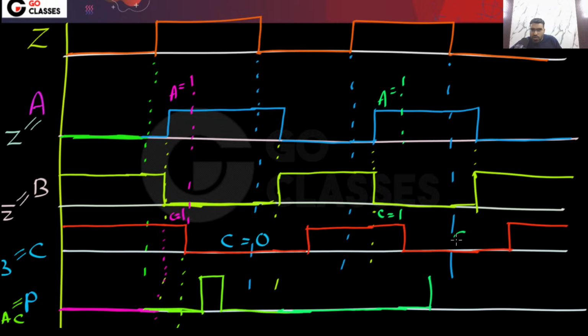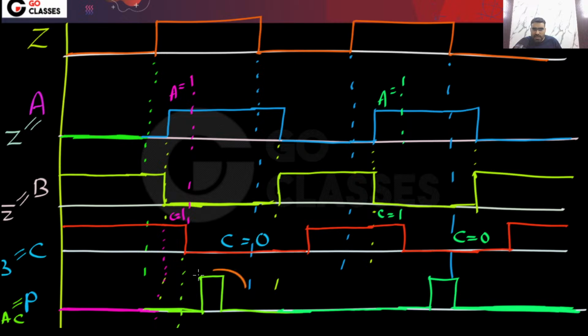But again you can notice C is becoming 0. So output will change to 0 again, after the propagation delay. So like this it will happen. I hope you understood. Is this point clear to everyone?